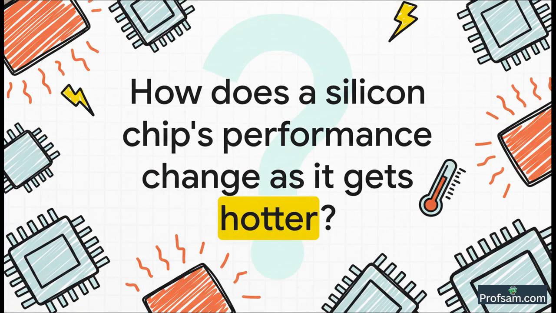And finally, to leave you with a question to think about, you know your computer and phone processors, right? They are made of silicon, and silicon is a semiconductor. So based on everything we've just learned today, what do you think happens to the performance of your computer chip when it gets hotter and hotter? Maybe when you are doing some heavy gaming.